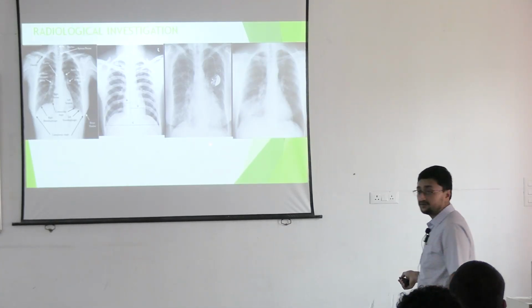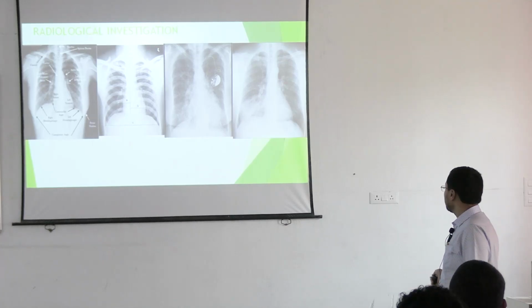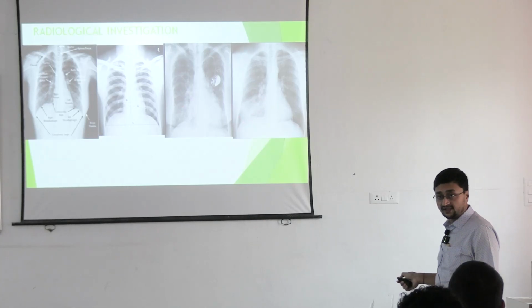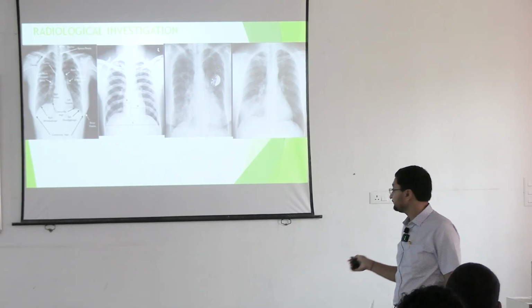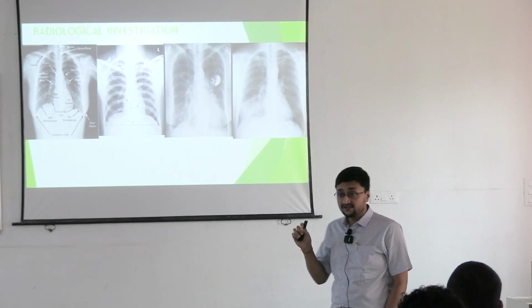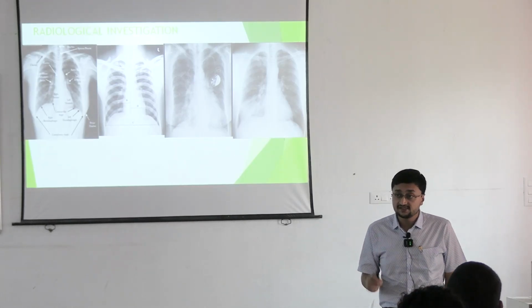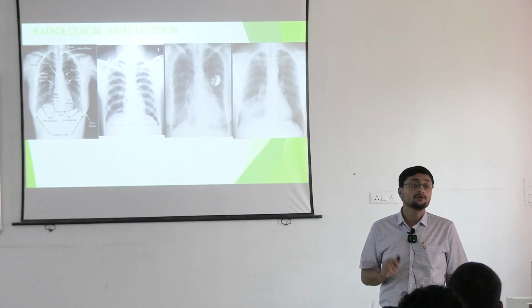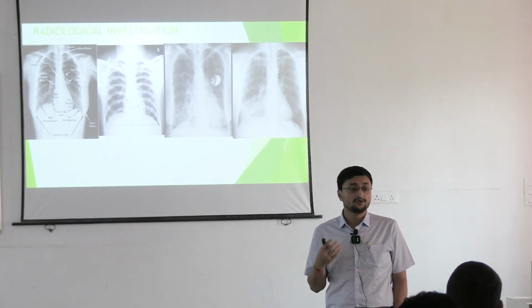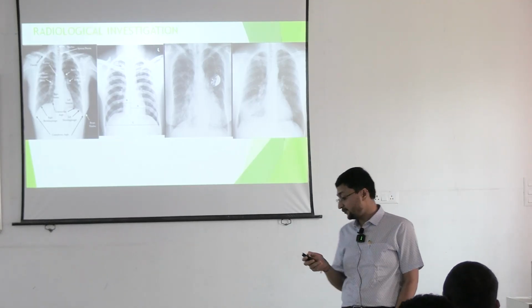But this is a pneumonia, right? The periphery of the lung is involved. Okay? So this is a pneumonia. The pathognomonic feature of pneumonia in X-ray is the presence of air bronchogram. So what is that? What is air bronchogram?